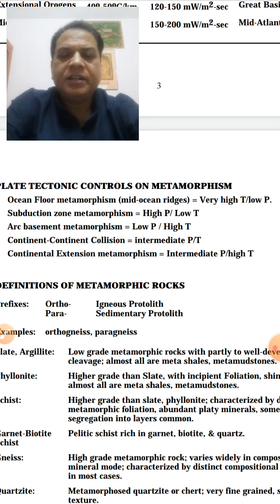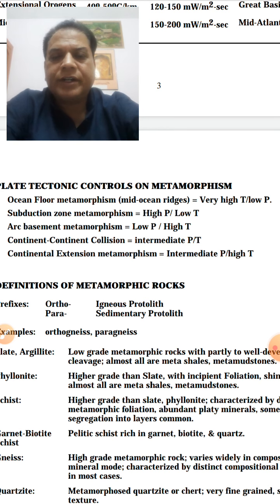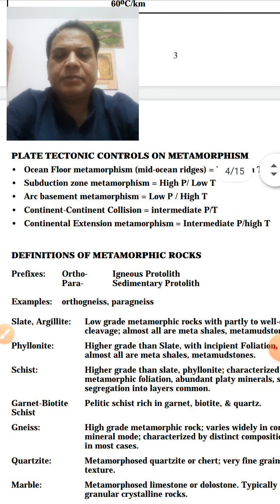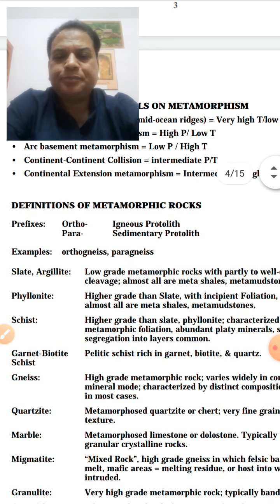Then subduction zone metamorphism, where it is high pressure and low temperature. Then arc basement metamorphism, low pressure and high temperature; continent collision, intermediate pressure and temperature; and then continental extension metamorphism, intermediate pressure and temperature.